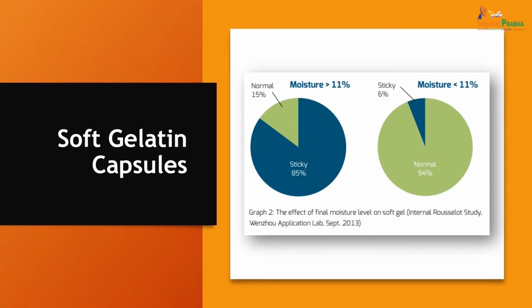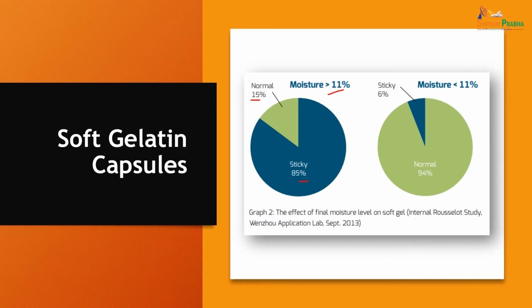Now let's see in this graph the effect of final moisture level on soft gel. This is an internal Rousselot study done in September 2013. With moisture greater than 11%, 85% of the capsules are sticky and 15% are normal.